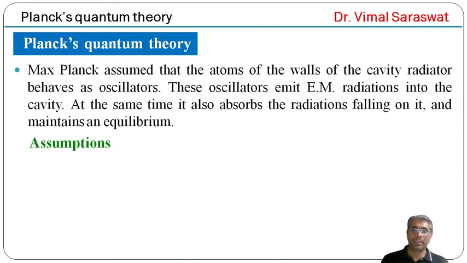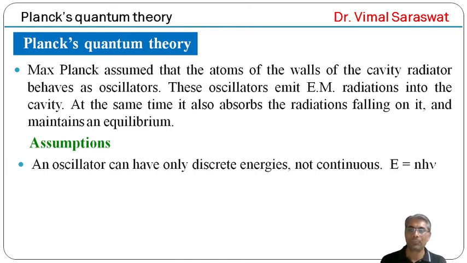In this theory, he assumed that an oscillator can have only discrete energies, not continuous, and the energy is equal to n h nu. Here n is an integral number, whereas nu is the frequency of emitted radiations.